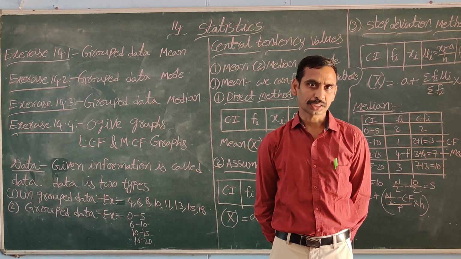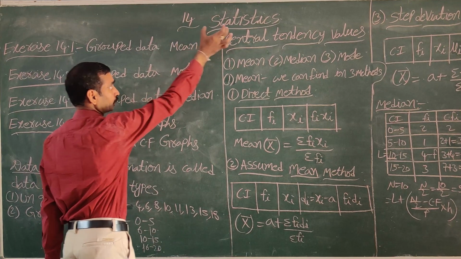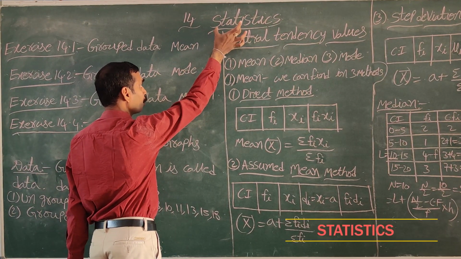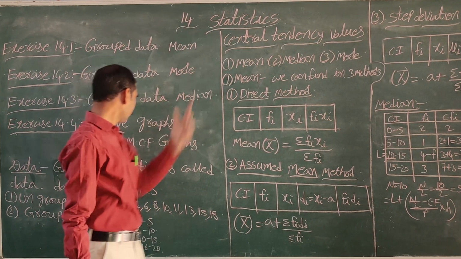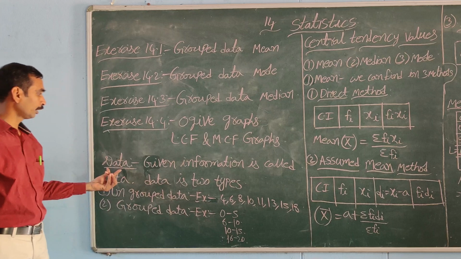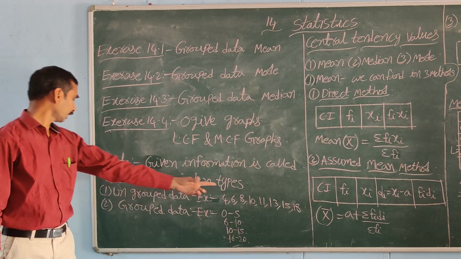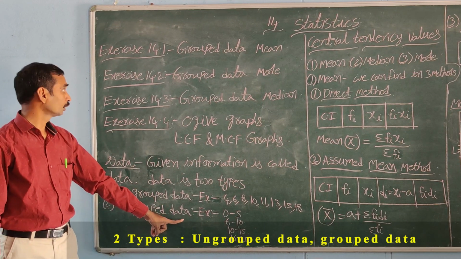Now we can start statistics. The 14th chapter is statistics. What is the meaning of statista? Statista means computing. Here we are computing data. What is data? Data means given information is called data. Here data is of two types: one is ungrouped data, one is grouped data.